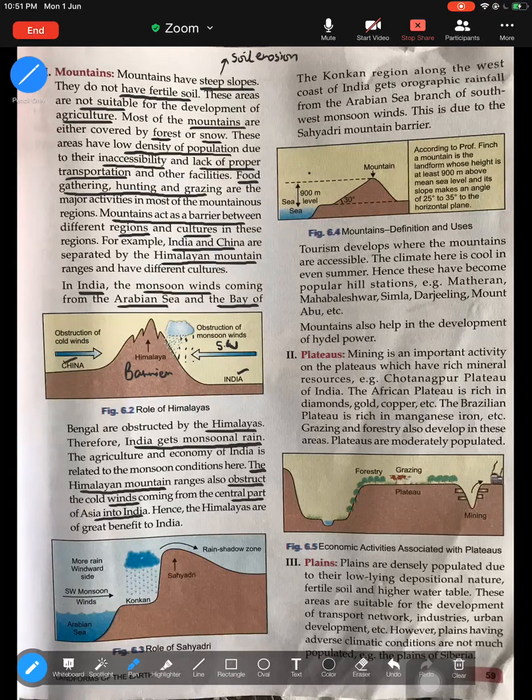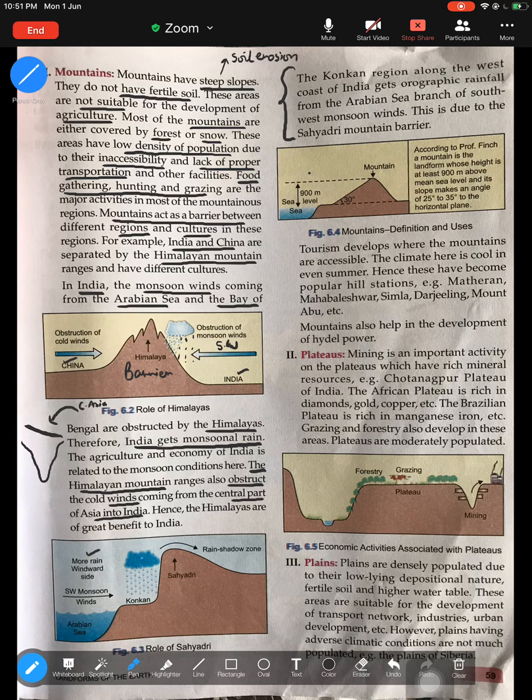If there were no Himalayas, I'll just draw a picture here. This is India, so the Himalayas are here. Imagine the Central Asia. This is Central Asia. All the cold winds coming from Central Asia would have entered India if there were no Himalayas. But because we have the Himalayas, they act as a barrier. They block the cold wind from entering our country. That's why the northern plains of India do not freeze in winter. Now here they've given you the example of the Konkan coast. Here I'll just try to use the example. You just have to remember two terms here.